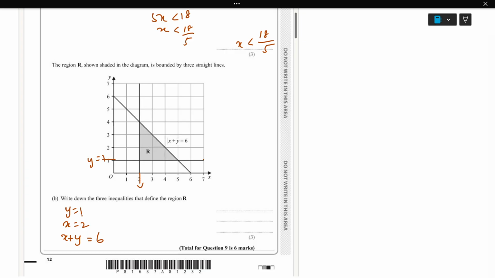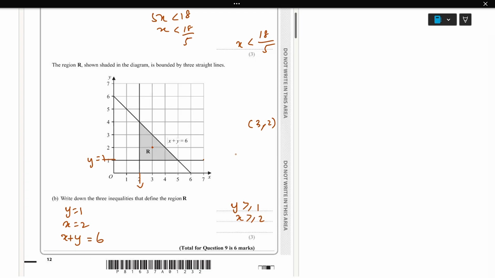So we'll check the inequality. I'll pick one coordinate from inside the region. So I'll pick this, that is 3, 2. So I just plug in here, y equal to 2. So the left side is greater, so we have to write y greater than or equal to 1, the first one. Next, plug in x equal to 3, so again the left side is going to be greater, so x is greater than or equal to 2.